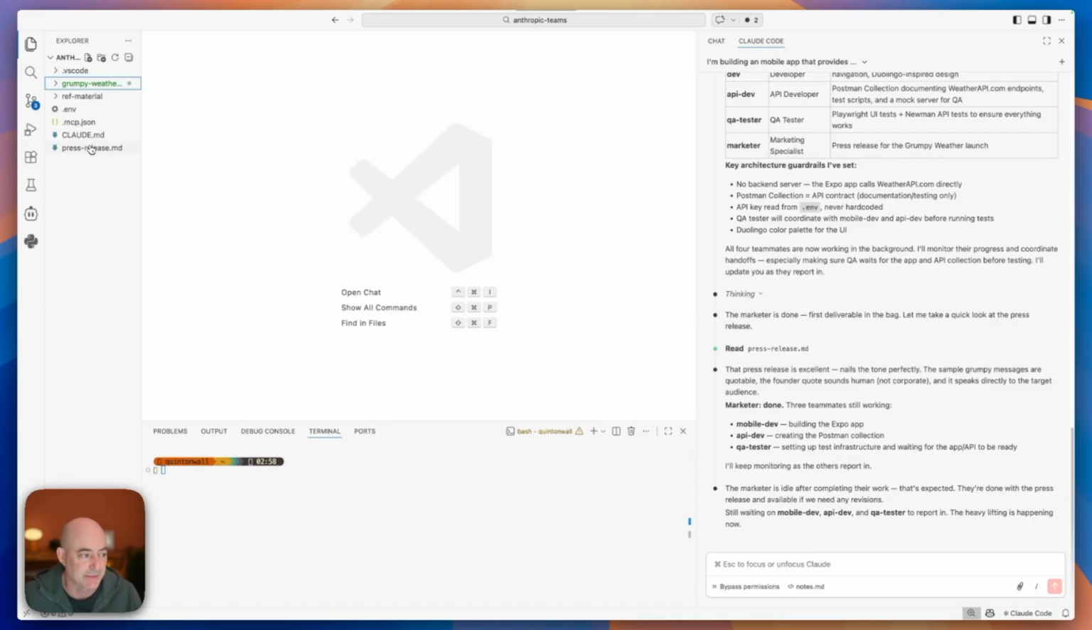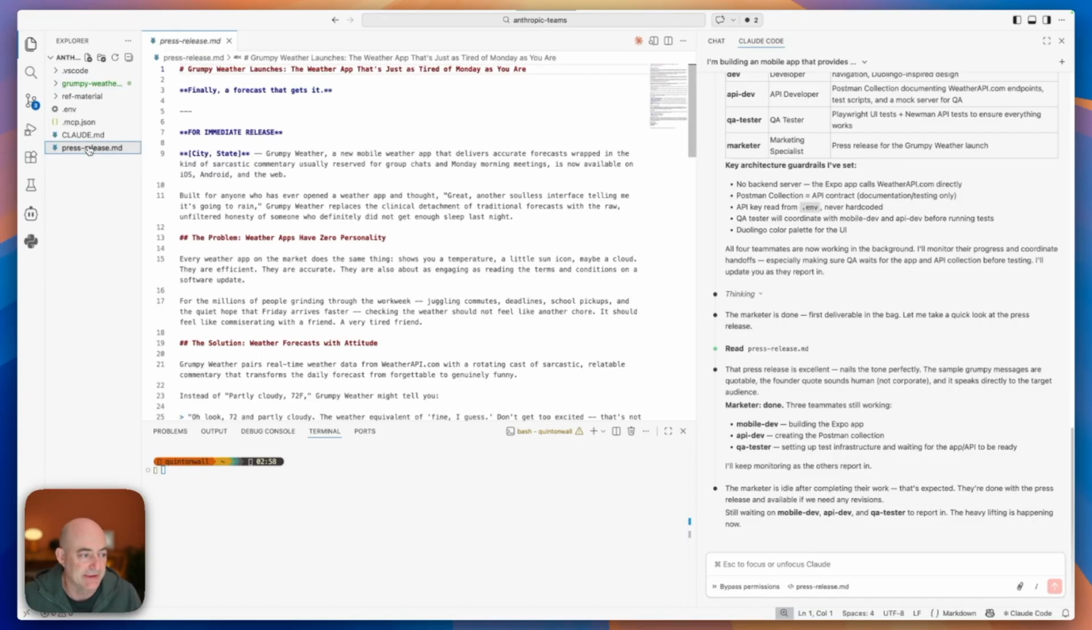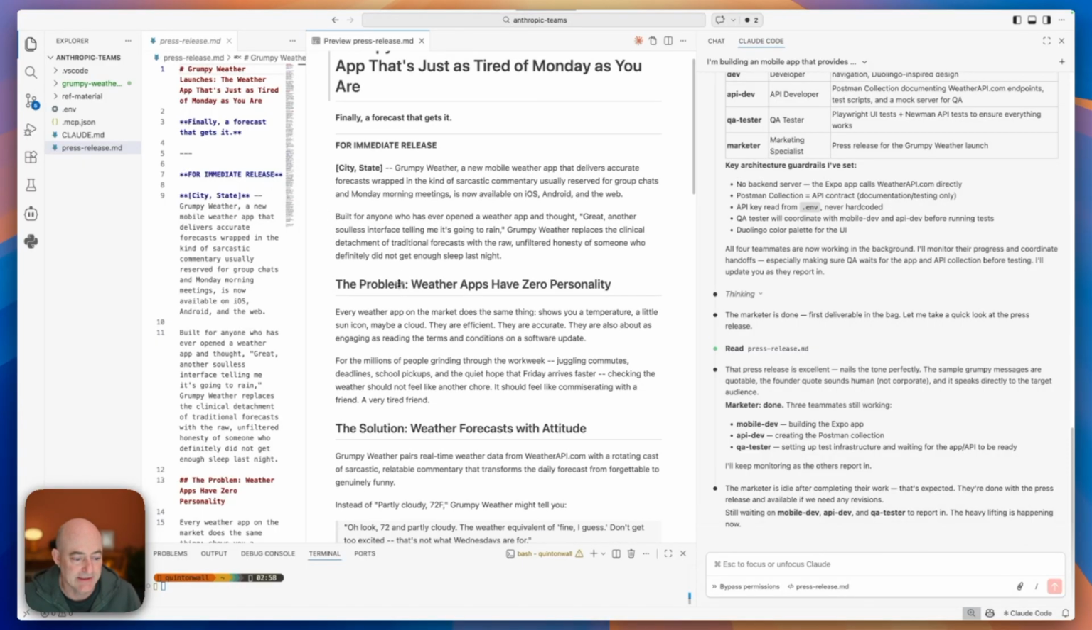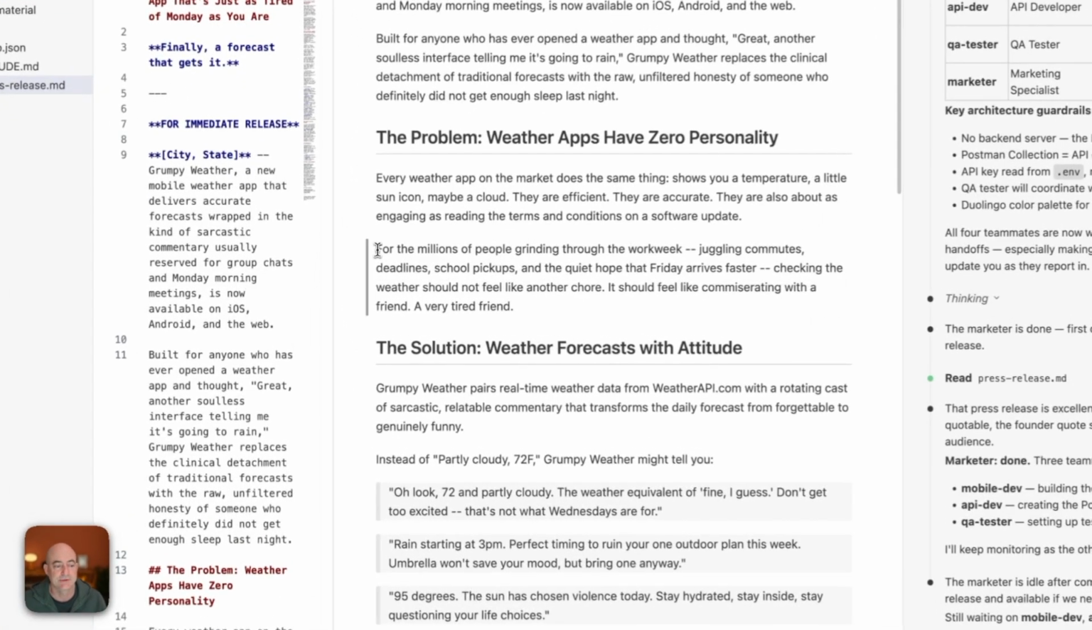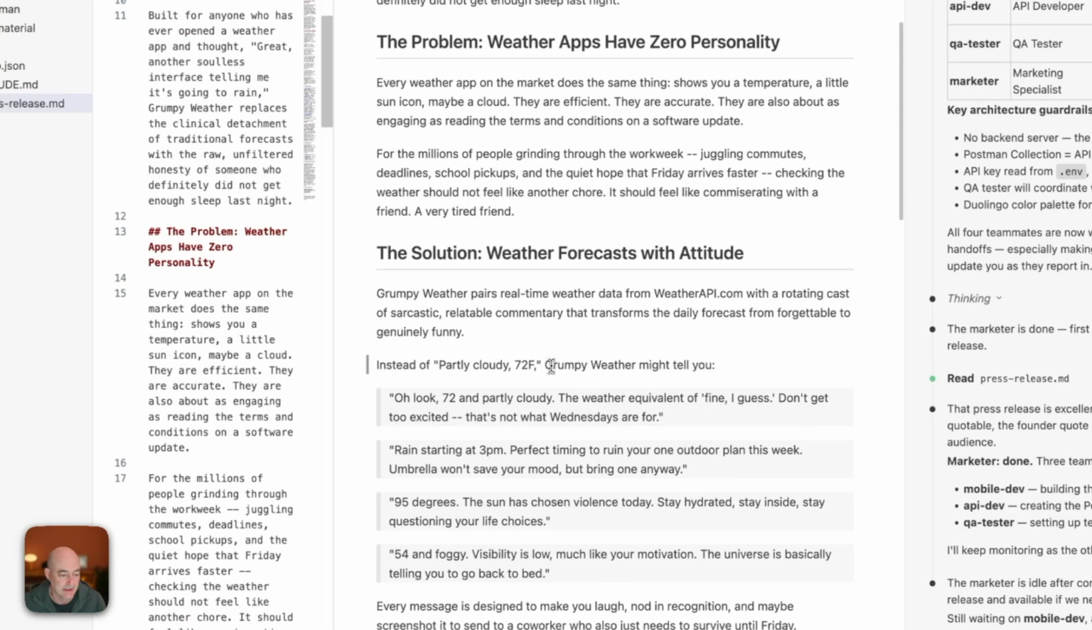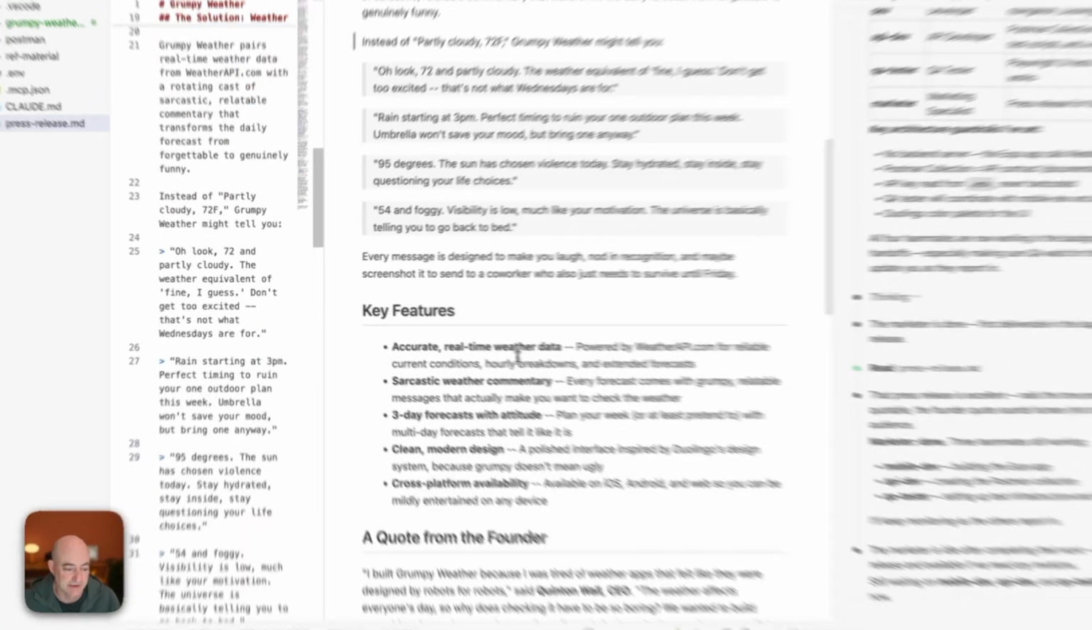Let's go and have a look at that press release while the rest of our agents are busy building. It's gone through and created a really nice marketing release. It's used instructions inside the CLAUDE.md for the vibe and the audience that I was looking for. Created a pretty good approach.